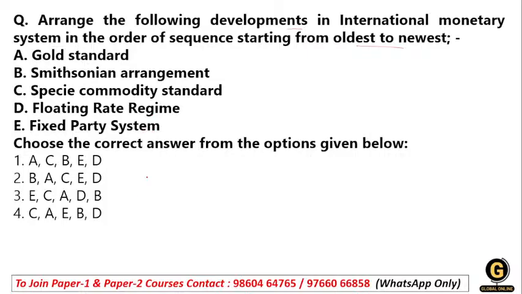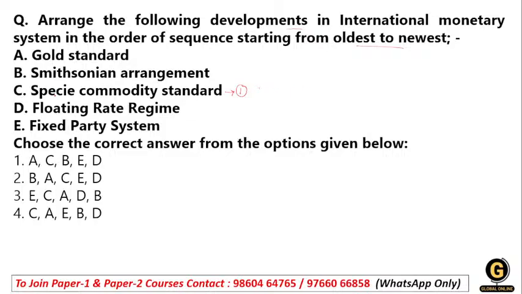So first is the specie commodity standard. This comes first; this is the oldest one. It is a system where the currency was directly backed by a physical commodity, using precious metals.